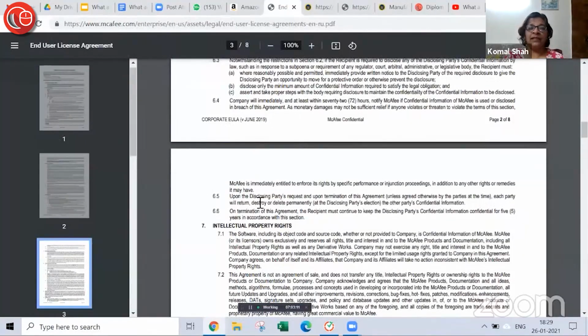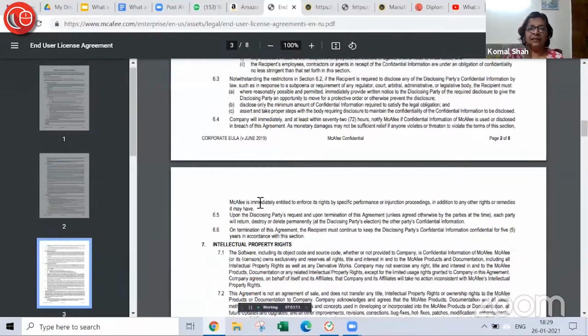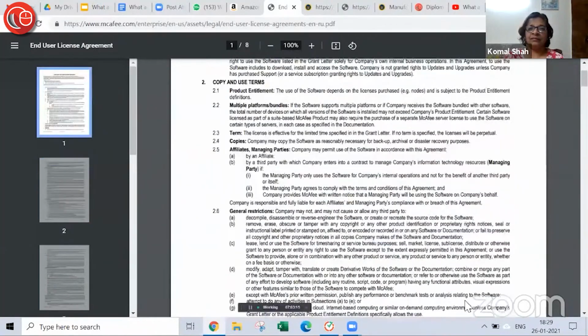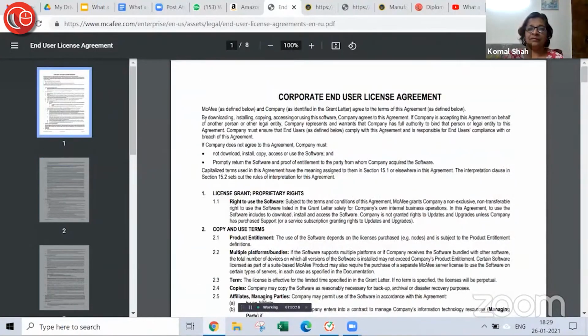So this is McAfee. How many of you know McAfee? McAfee is the security software, antivirus software maker.